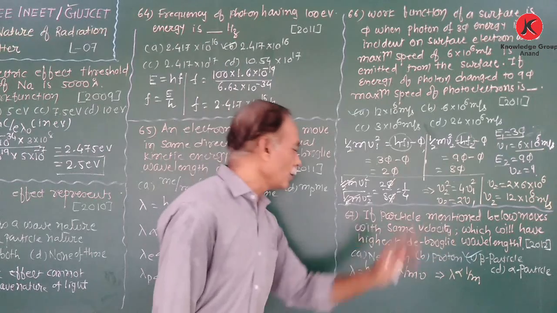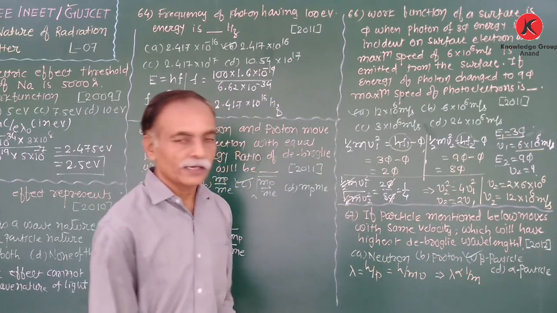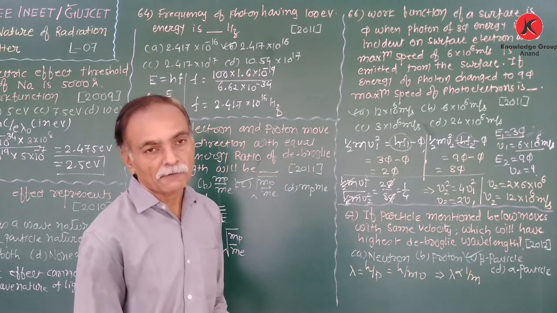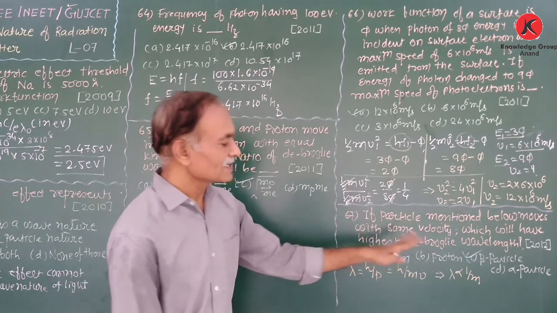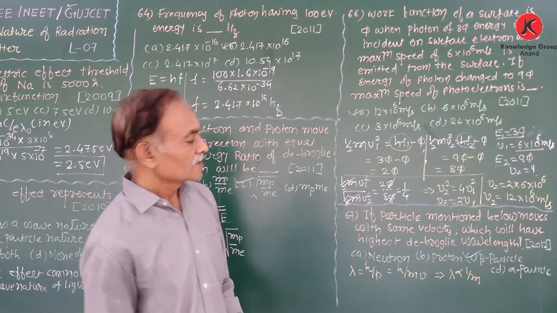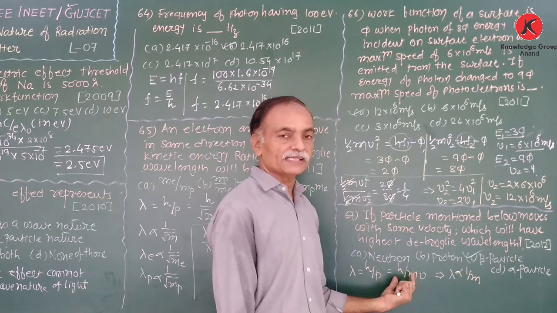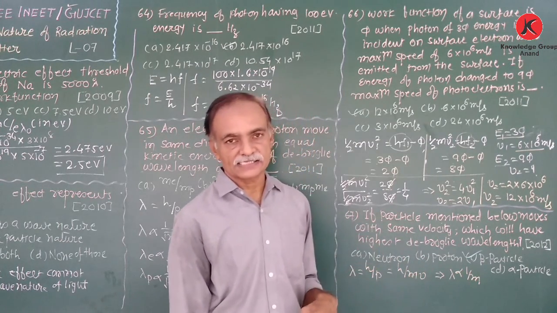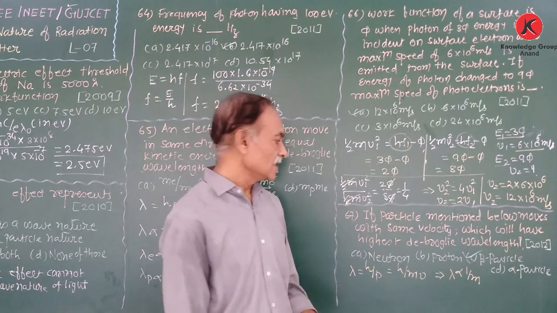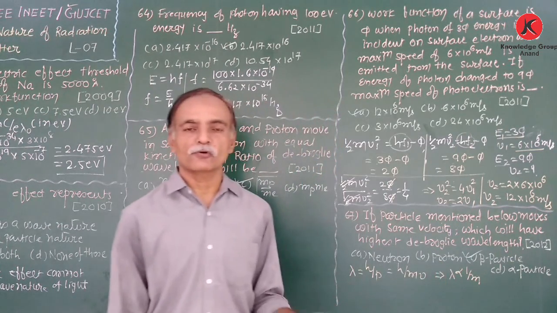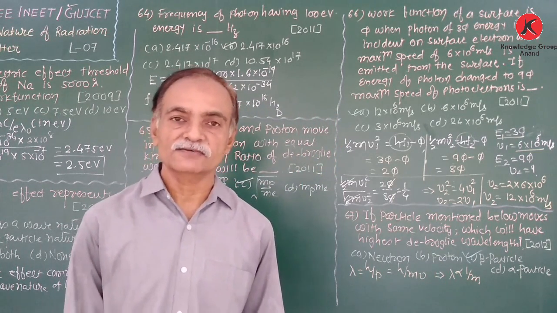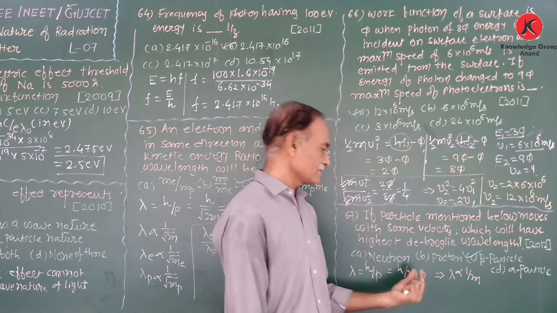Now, given 4 particles, neutron, proton, beta particle and alpha particle, which particle has the highest wavelength? The particle having the highest wavelength is the one with less mass. We know that the mass of the proton is 1.6 into 10 to the power minus 27 kg.